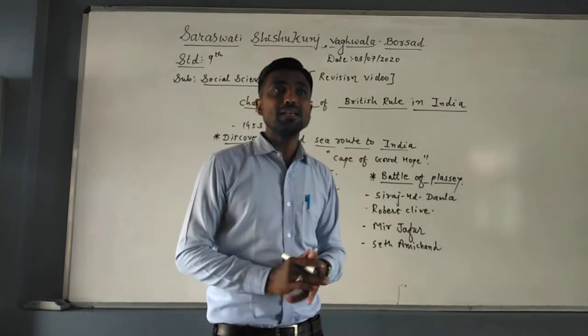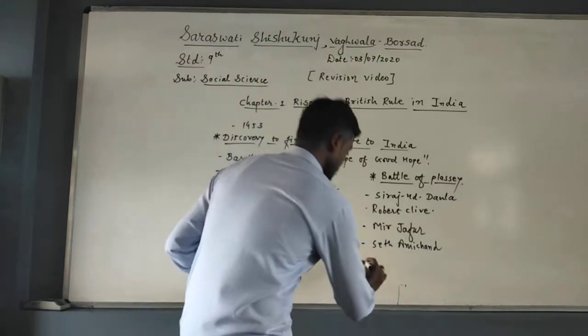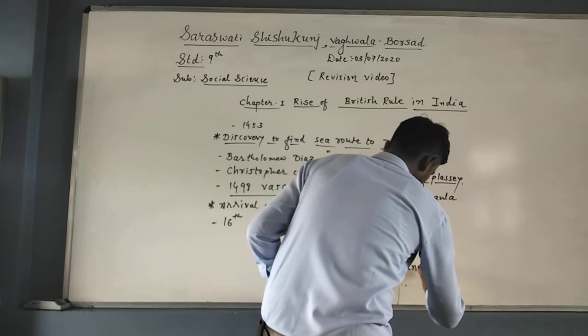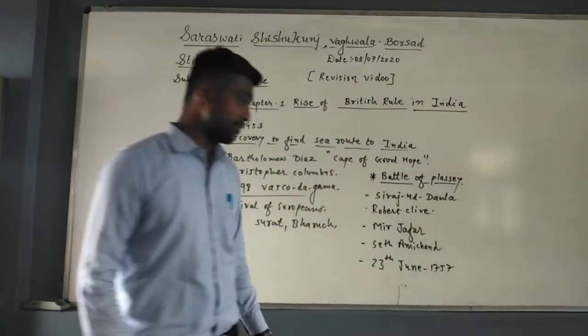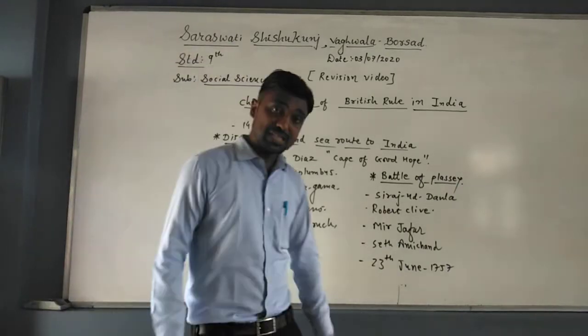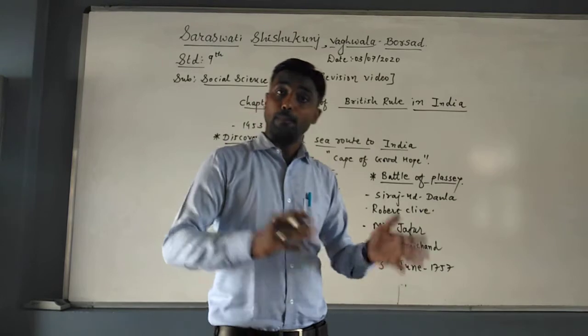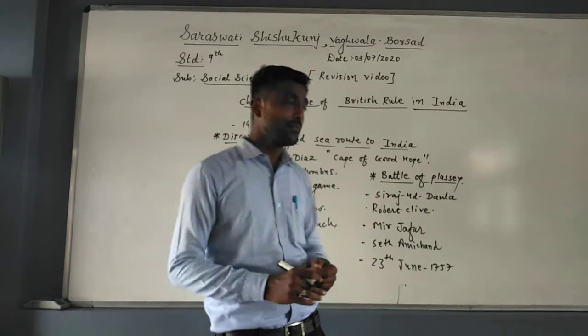The Battle of Plassey ended in just half a day. It was fought on 23rd June 1757, near the village of Plassey. That is why it is called the Battle of Plassey. It is in Murshidabad, West Bengal, 38 km away from there.